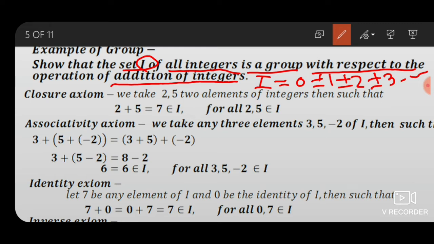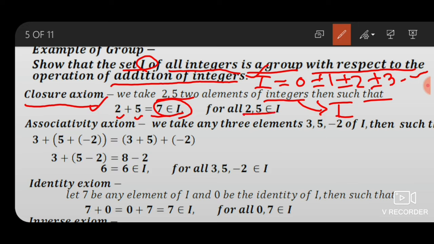Now first, closure axiom. We take any two elements of this set, 2 and 5, two elements of integers also belonging to I, such that closure axiom holds with operation addition. So A operation B means A plus B, so 2 plus 5 equals 7 also belongs to I, integer, for all 2, 5 belonging to I.